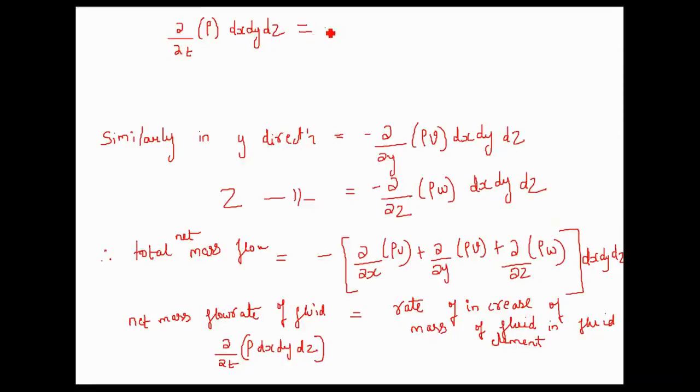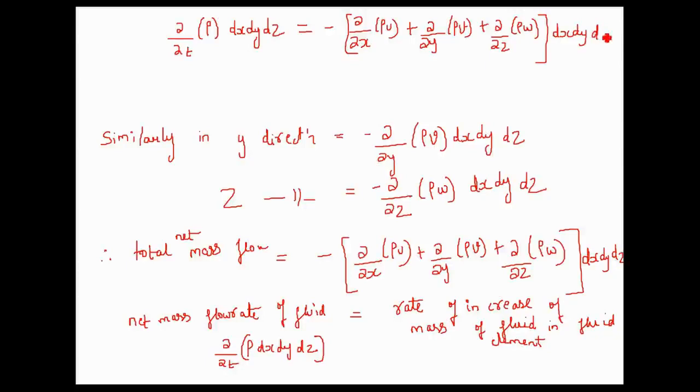This will be equal to minus dou by dou x into rho u plus dou by dou y into rho v plus dou by dou z into rho w into dx dy dz. So this and this will get cancelled.